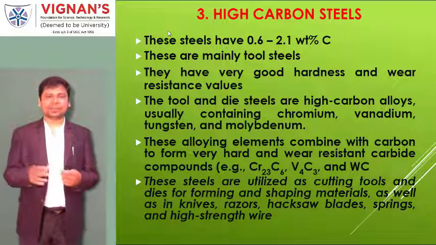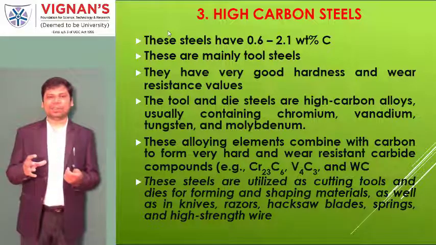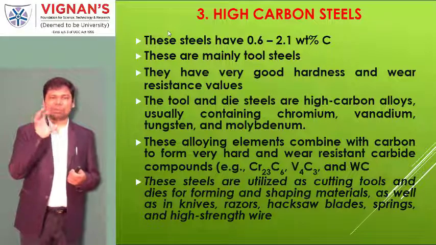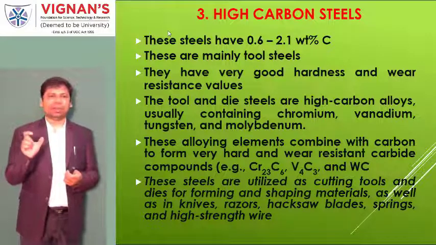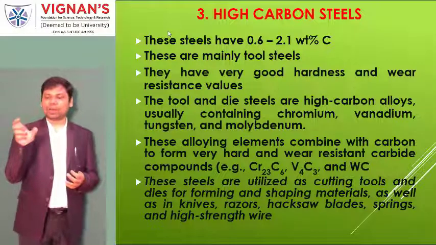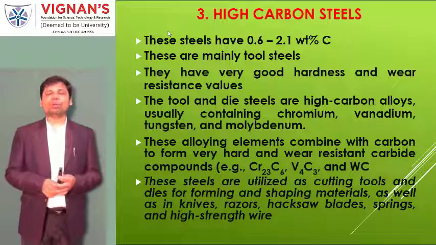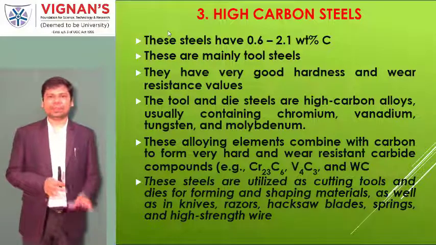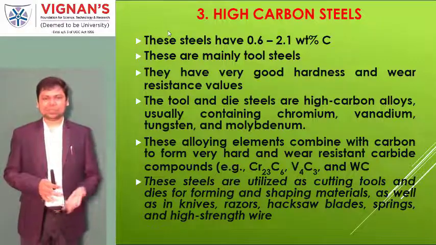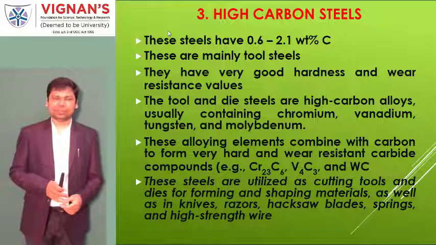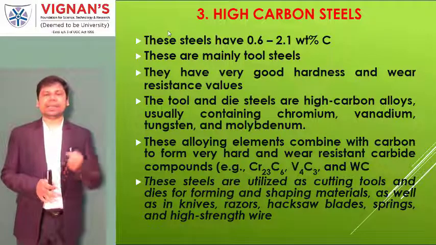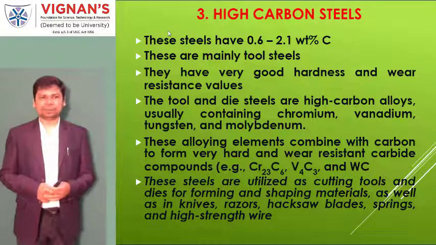These are very hard because whenever we add elements like chromium and tungsten, the chromium reacts with the iron carbon, the chromium and carbon react and form chromium carbide. It is nothing but a carbide product. The carbide nature itself is strong and very hard. That's why the entire material behaves as a hard material.